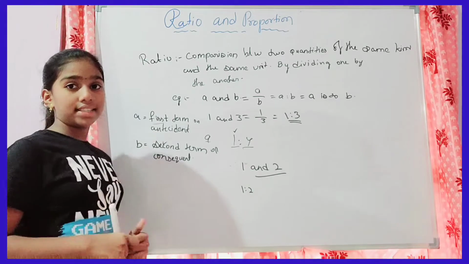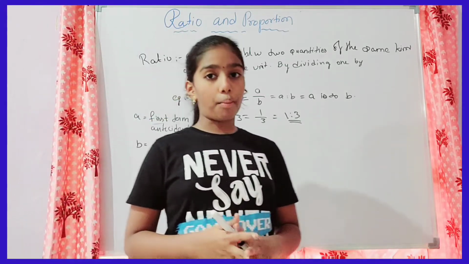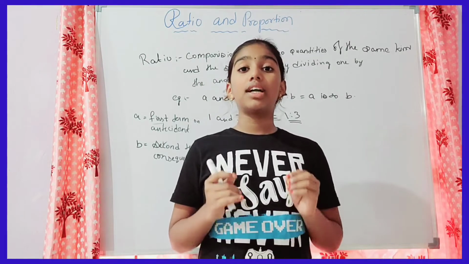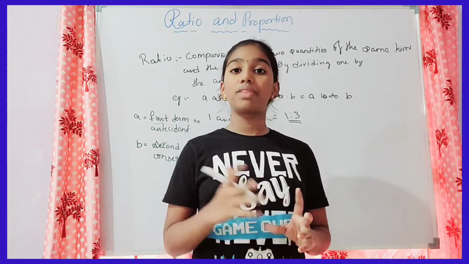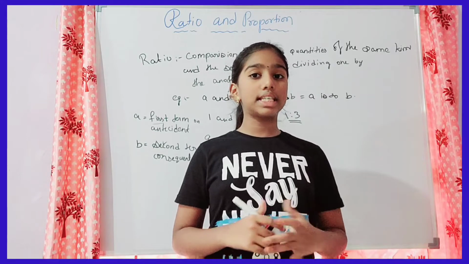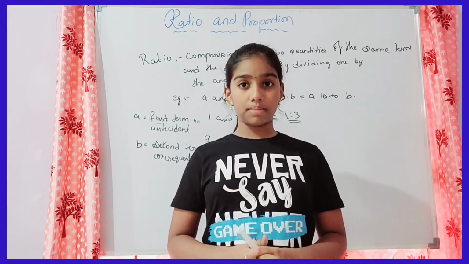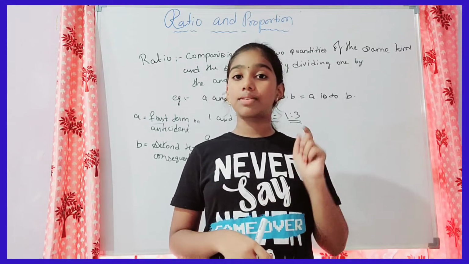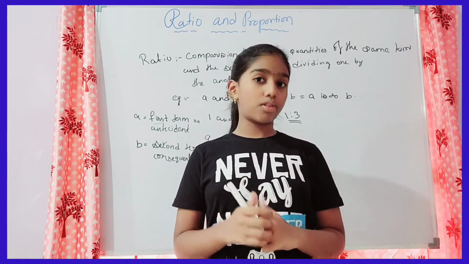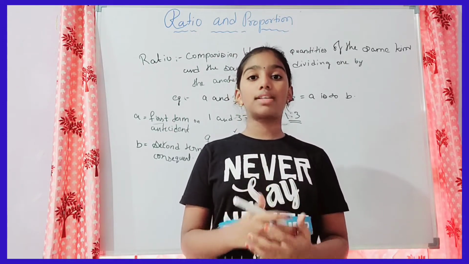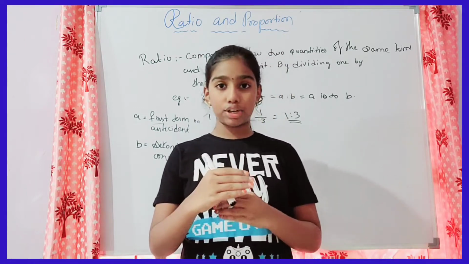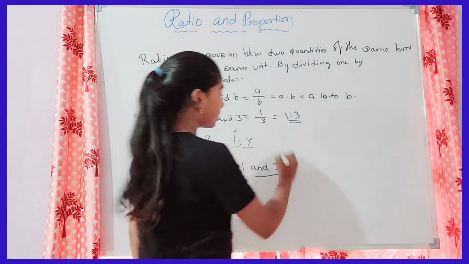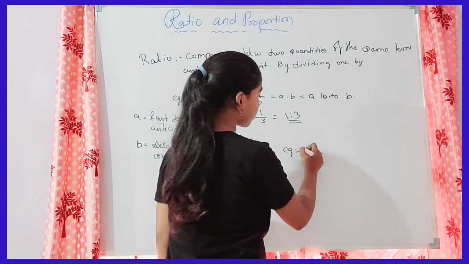Now, let's see the next thing, that is the simplest form. We already know the antecedent and the consequent. If these two terms have the HCF, the highest common factor, as 1, then those two are said to be in the simplest form. So let's take an example for the simplest form.